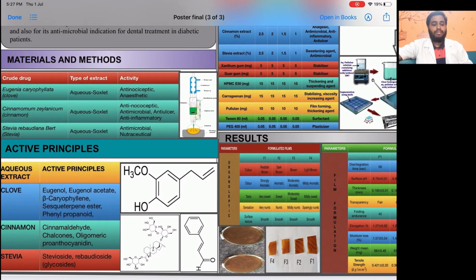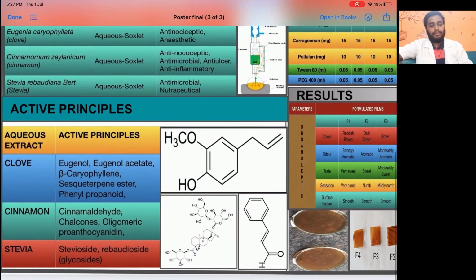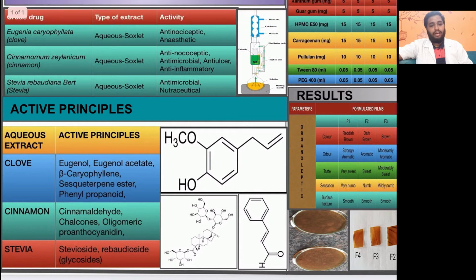All these crude drugs were extracted using water. The active principles from them were extracted using water in a Soxhlet apparatus. After extraction, we went for active principle analysis, or chemical analysis, during which we found that aqueous extract of